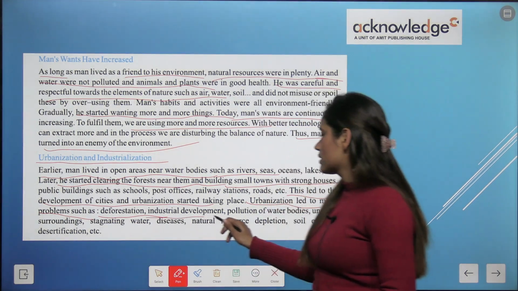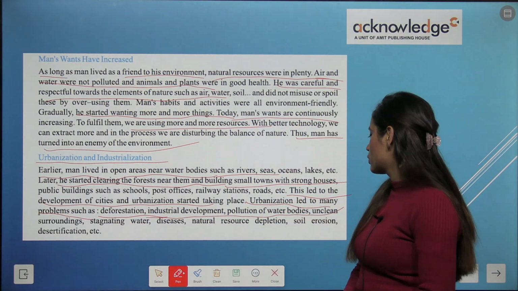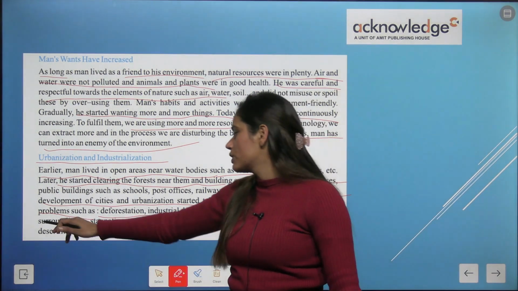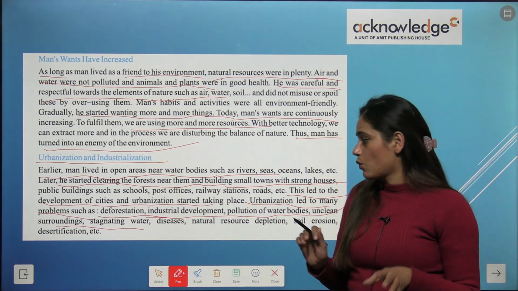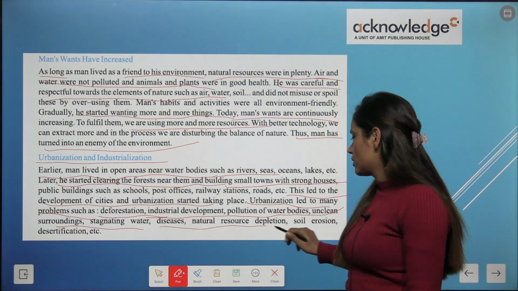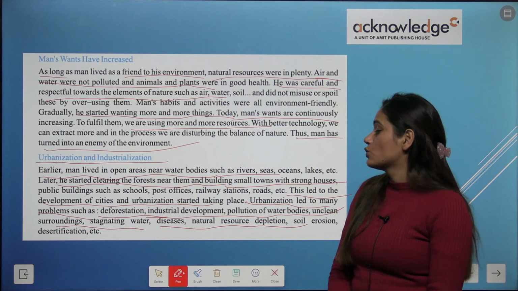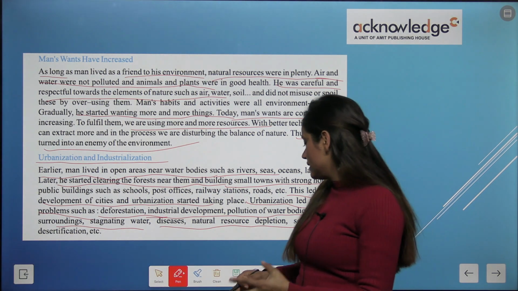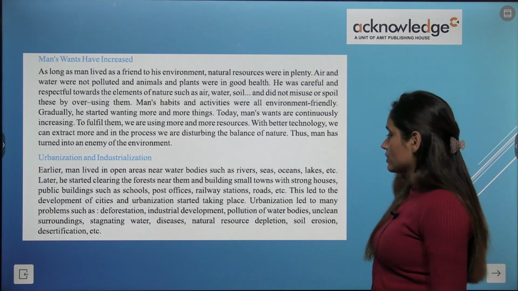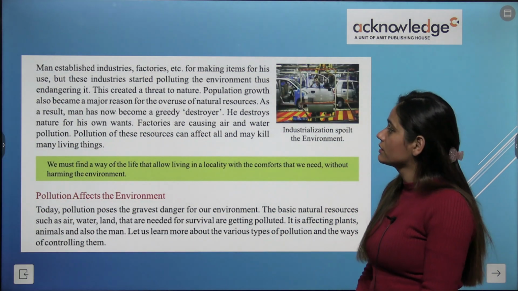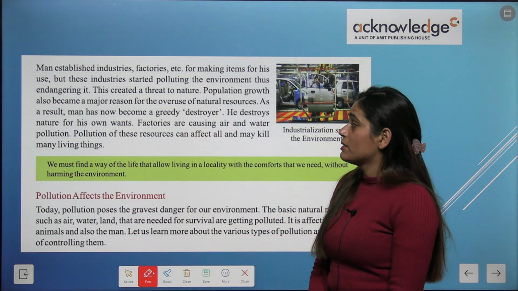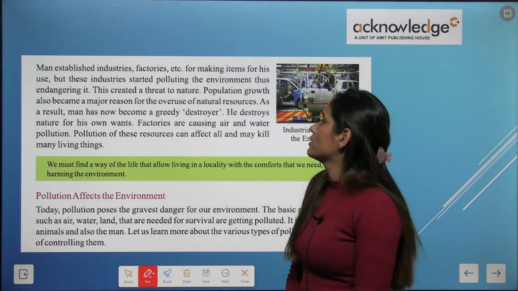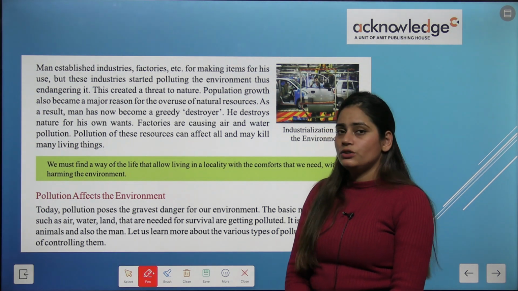Okay, industrial development, pollution of water bodies, unclean surroundings, stagnant water, disease, depletion of natural resources, soil erosion, and these problems have been created. Man established industries and factories for making items for his use.